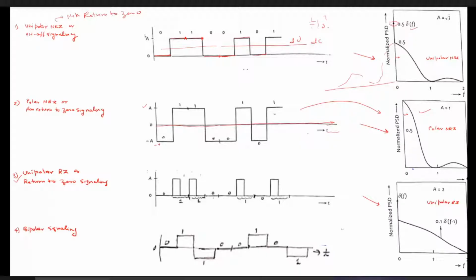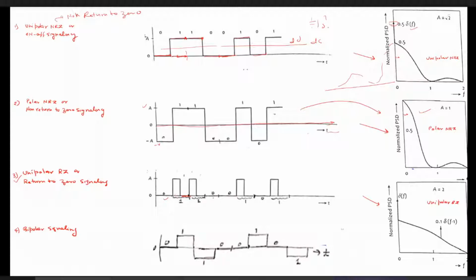Now, how do we represent unipolar returns to 0, or returns to 0 signaling? A 0 is represented by 0 volt. Whereas if there is a 1 in the data, then for the bit period, the first half is represented by plus A volt and the next half is represented by 0 volt. This is called the returns to 0 signaling technique.